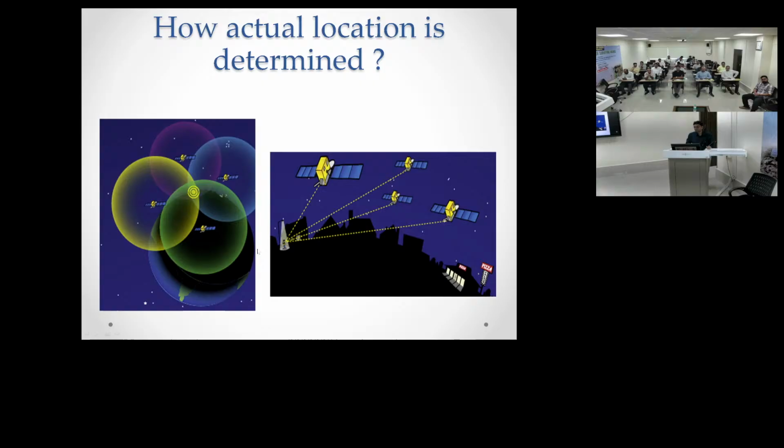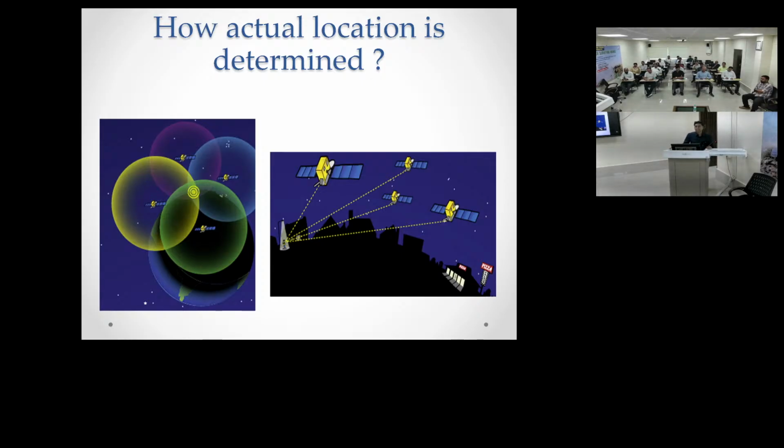So how does CORS work? In finding out the coordinates, there are two ways to get coordinates. One is the static way, another is the RTK method. These are two methods. It is not mentioned here, but I am giving you the information regarding that.